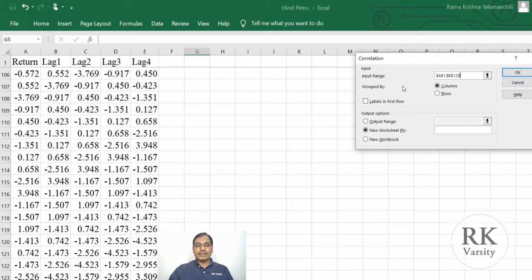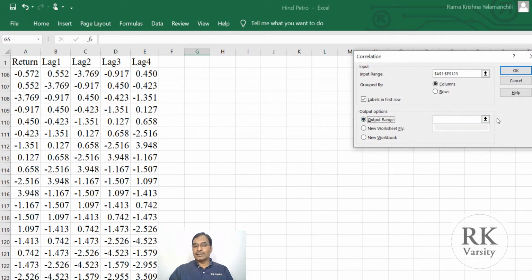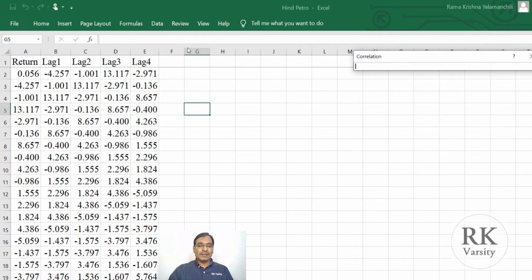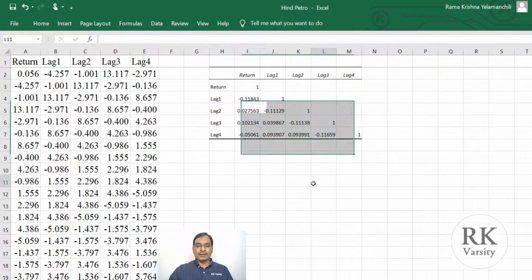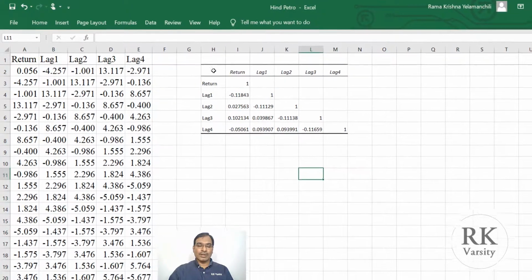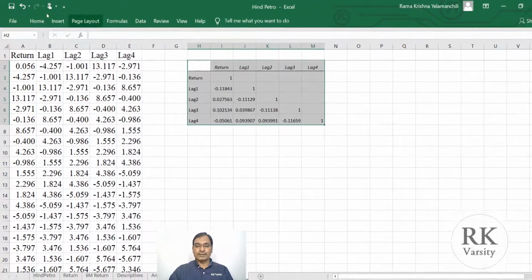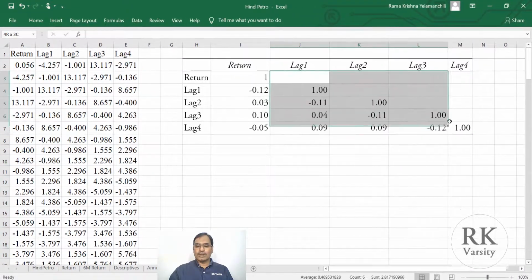Then your data is grouped by columns. Then check labels in the first row because you have labels here. Check this one. Then give an output range. Click on output range, then click the up arrow. Now we'll select the cell H2. Then click the down arrow. Click OK. Now here you have the cross order correlation. We'll format this one. And now ignore these values.